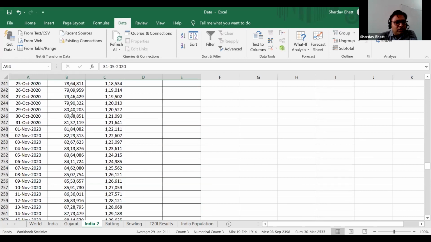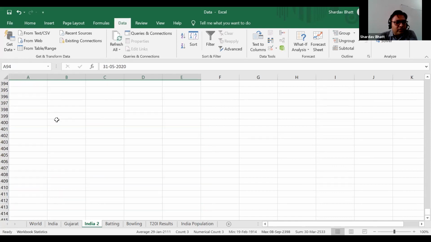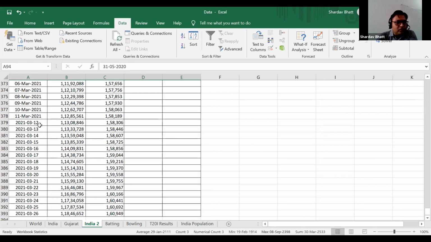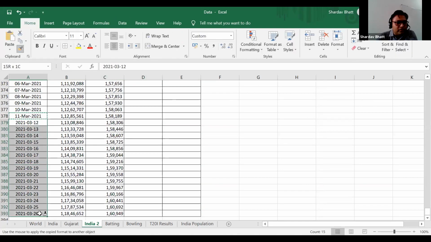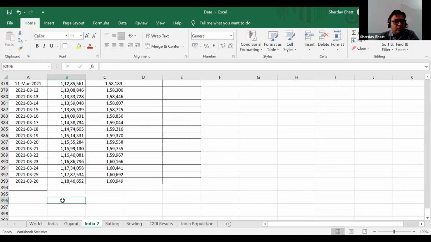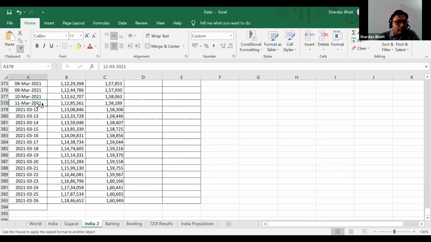And now in today's scenario, these are today's data. Just a second.